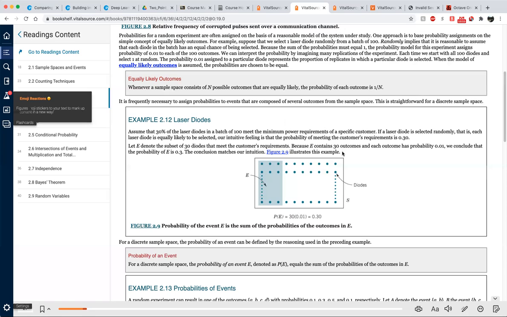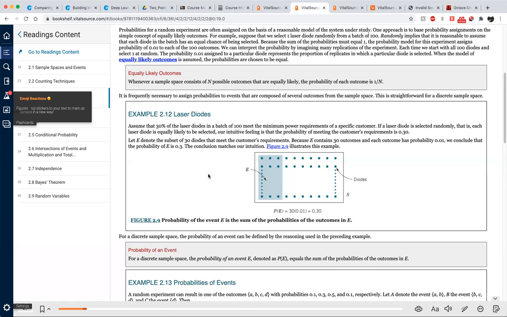Because it contains 30 outcomes and each outcome has probability 0.01. And how come? Because of the classical axiom, equally likely outcomes. So we conclude that the probability of E is 0.3. Why? Let me tell you.